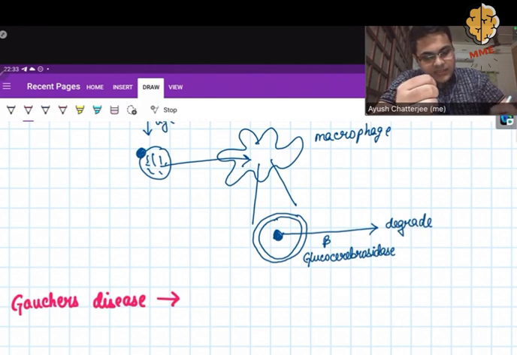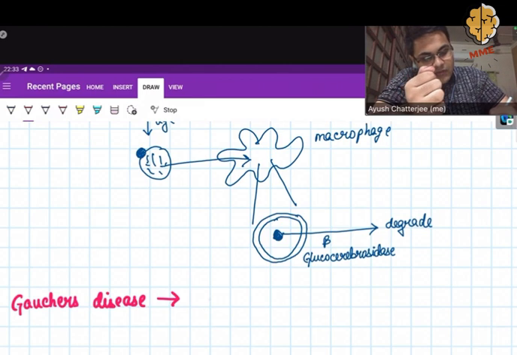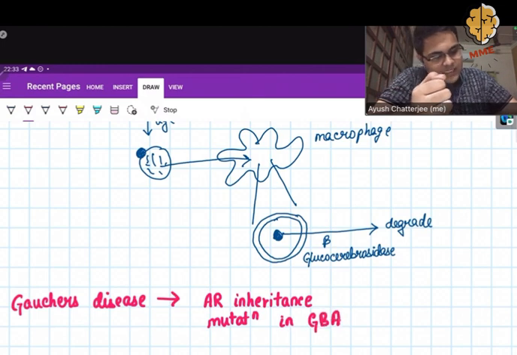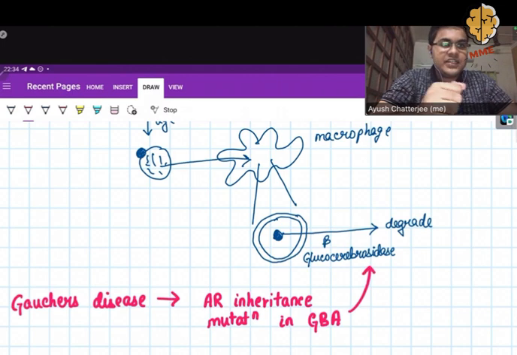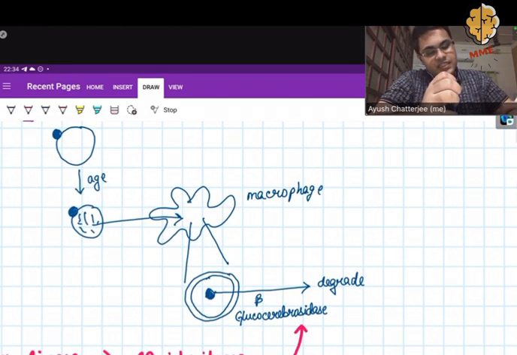What happens in Gaucher's disease is a mutation in the gene synthesizing the beta glucocerebrosidase enzyme. This mutation is autosomal recessive in inheritance, and the mutation occurs in the GBA gene, which under normal circumstances will synthesize the beta glucocerebrosidase enzyme. In case of mutation in the GBA gene, it is not able to synthesize the enzyme. As a result, inside the lysosome, the glucocerebroside will not degrade.